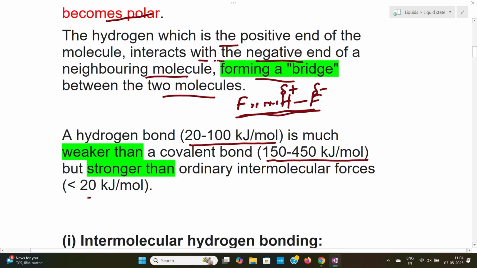The strength of ordinary intermolecular forces is less than 20 kilojoules per mole, which is less than that of the hydrogen bond. This is about the preliminary ideas of the hydrogen bond.